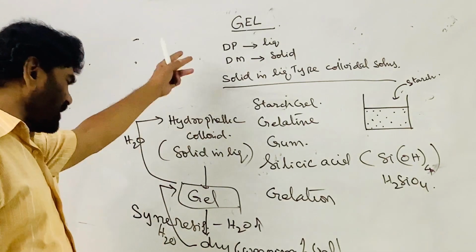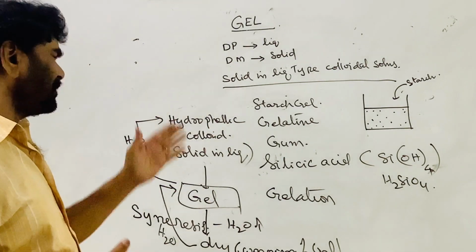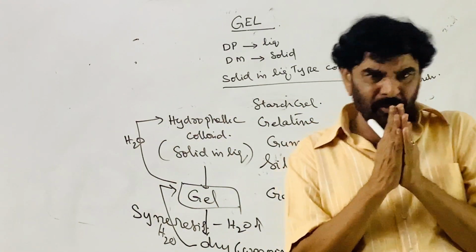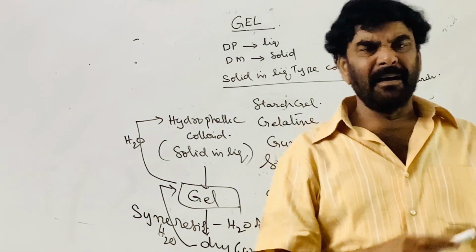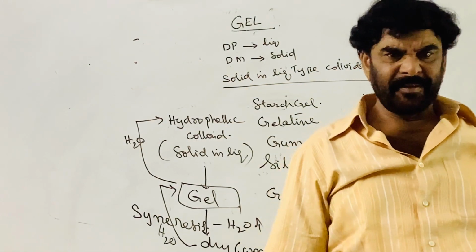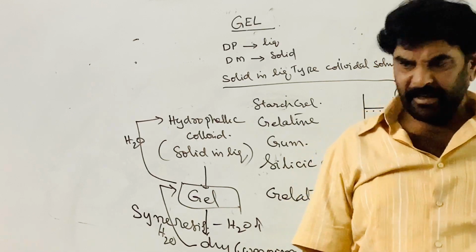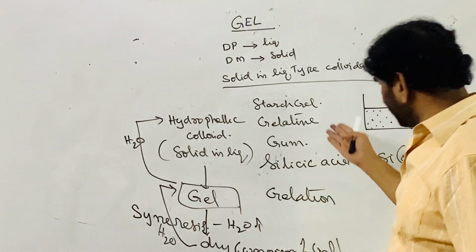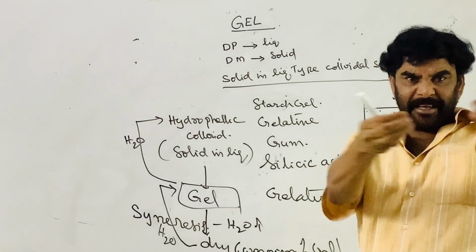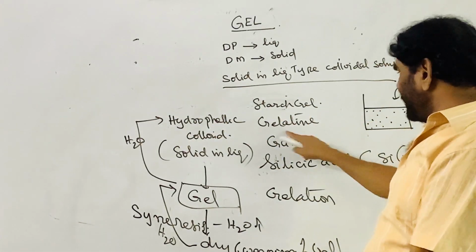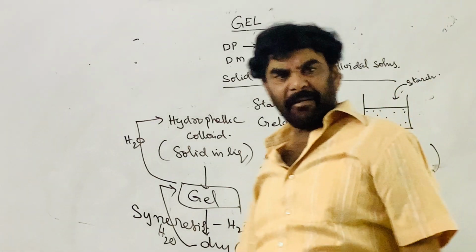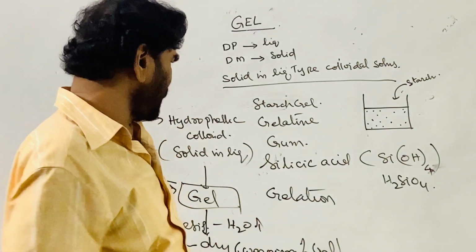So this is something about the gelation process, and it is simple. There are two types of gels. The elastic gels show elastic property. Starch gel, gelatin and gum are all elastic gels; they show elasticity.